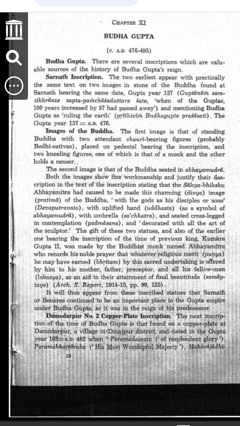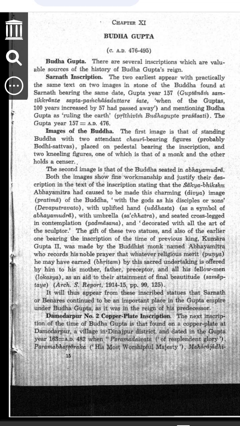1. The Sarnath inscription. This inscription was found in Sarnath, a holy place for Buddhists near Varanasi. It is dated Gupta year 157, which means AD 476. The inscription says Buddhagupta was ruling the earth at that time. This proves that Sarnath was still an important city under Buddhagupta's rule.